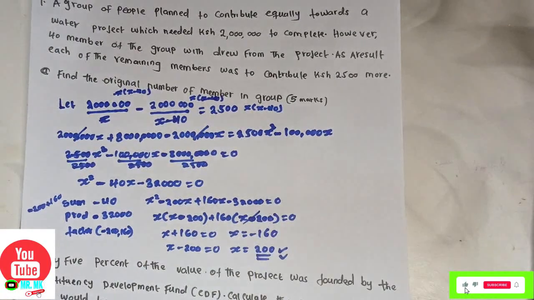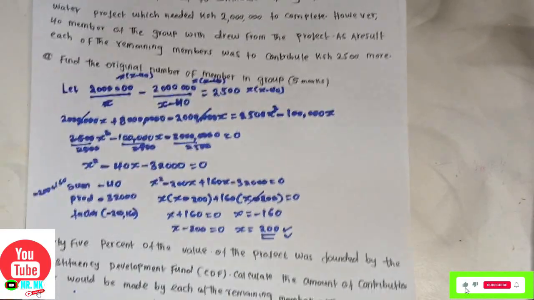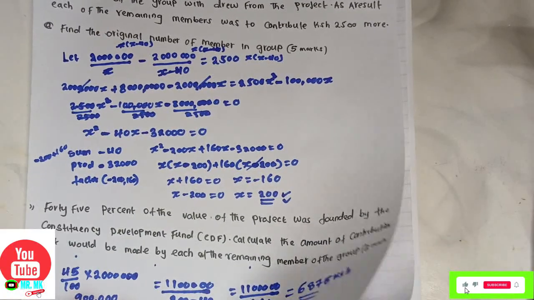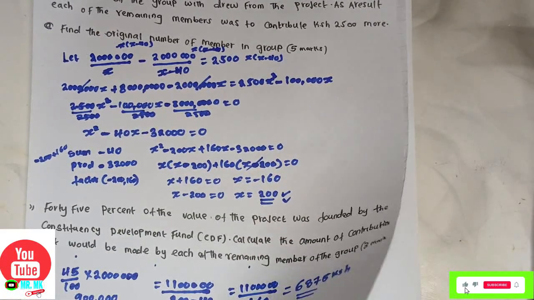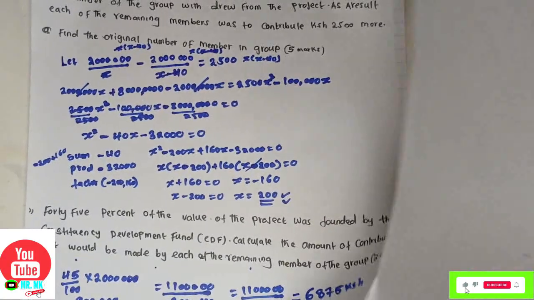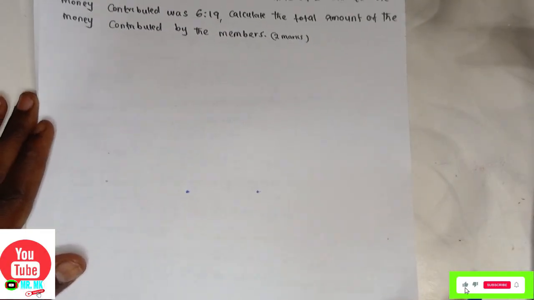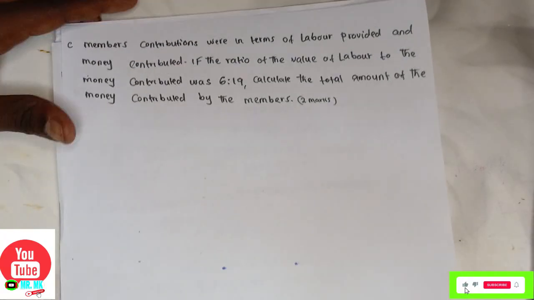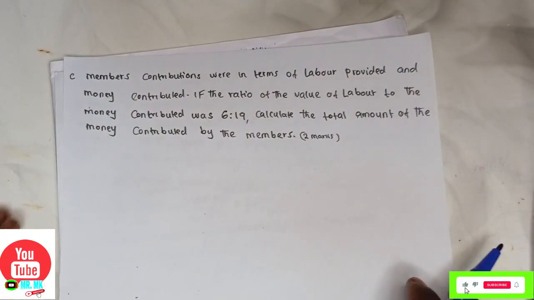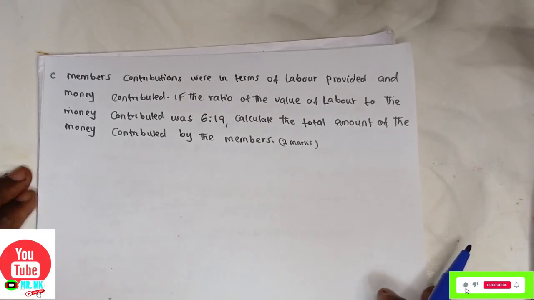These are 5 marks plus 3 marks, 8 marks. I think this was the last question. Let's do this one also. The last question is this one, part C. Let's do part C together.